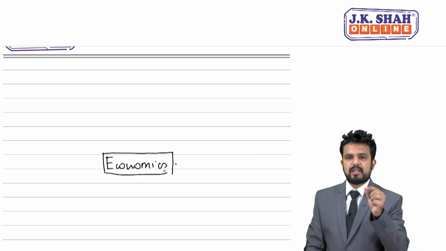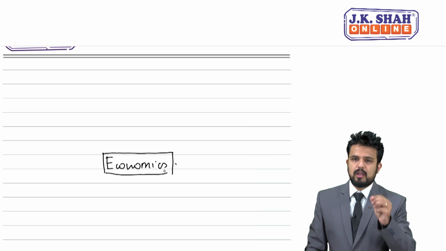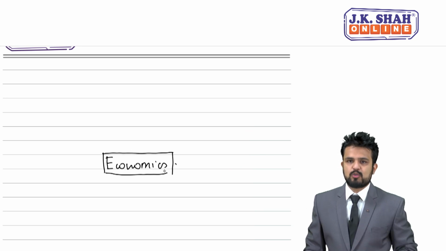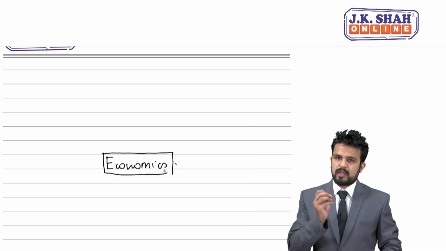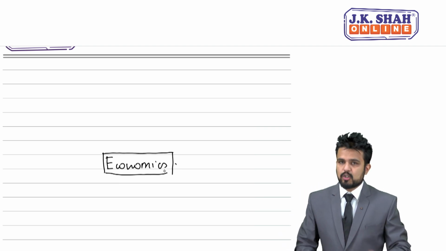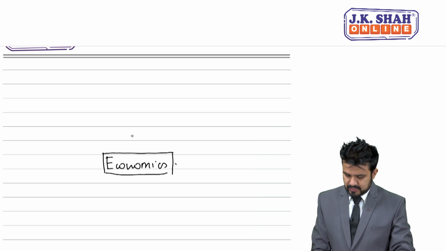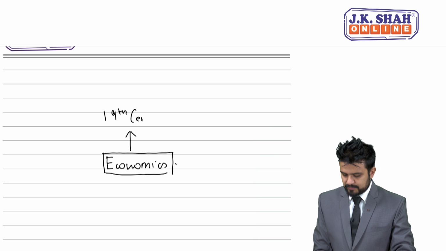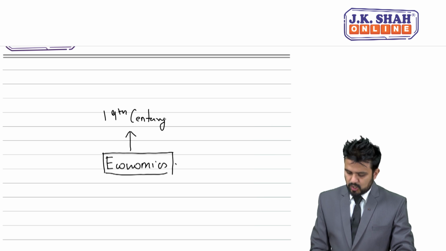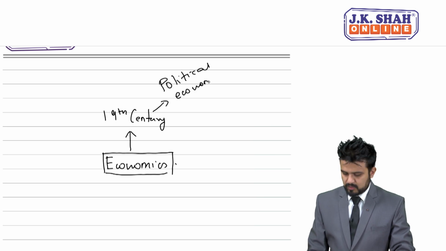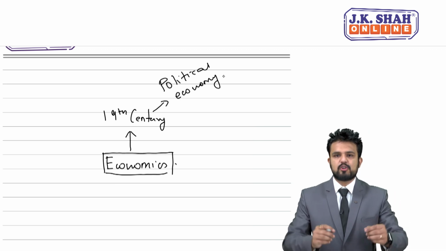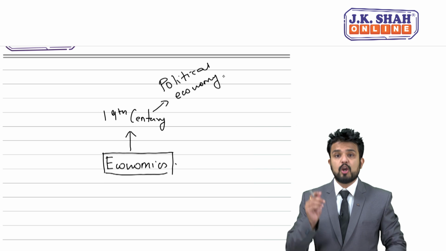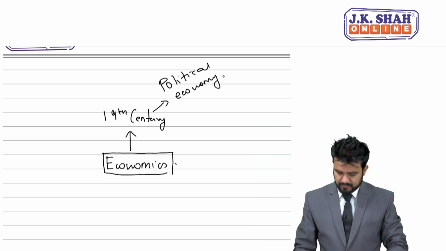I am going to write a few points, you have to learn and try to remember those points. All these would be MCQs connected with the word economics. The first point: economics in the 19th century was called political economy.